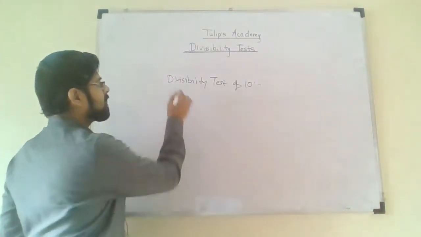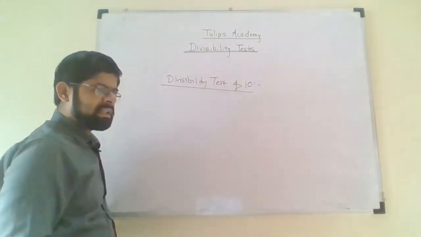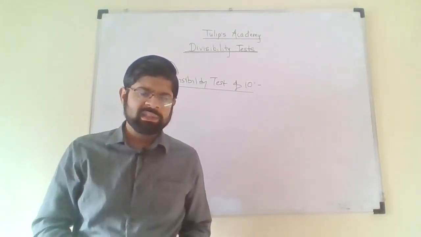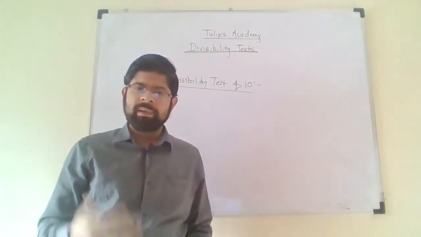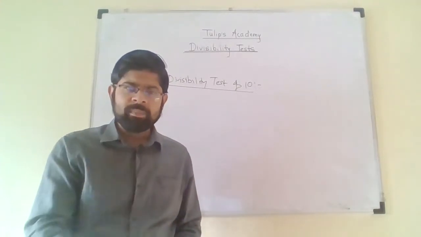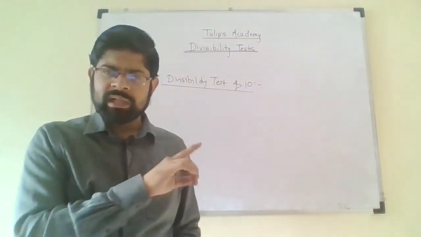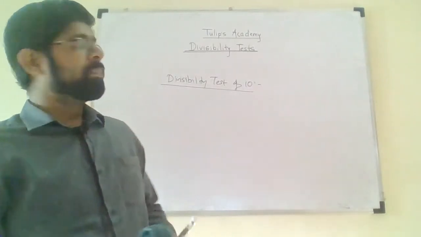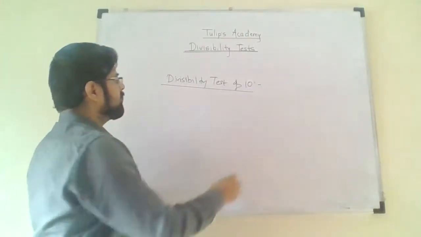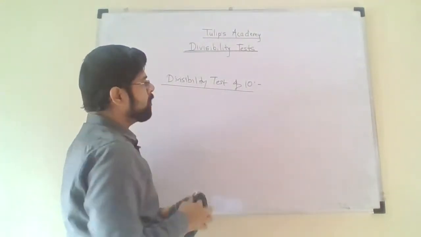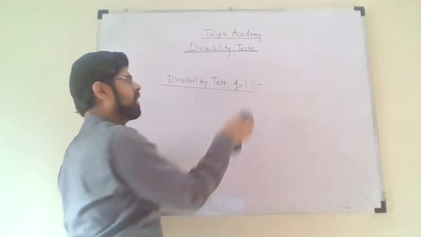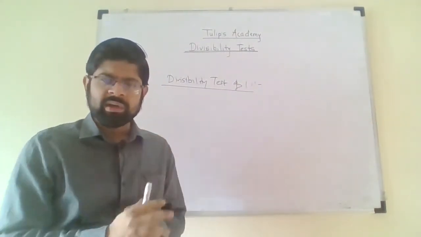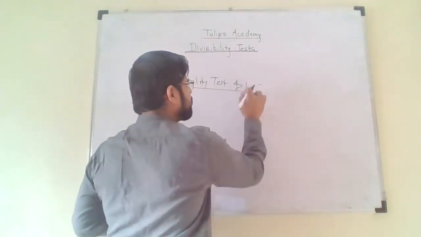So I can write divisibility test of 10 as: if the number contains 0, only 0 at the units place, then the entire number will be divisible by 10. That's it. But the number must have 0 at the units place. No other number is allowed for the number to be divisible by 10. Fine. Now next is 11. From this point onwards, divisibility tests become somewhat difficult.